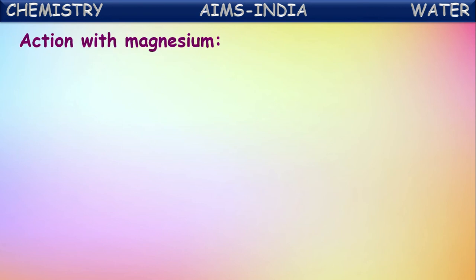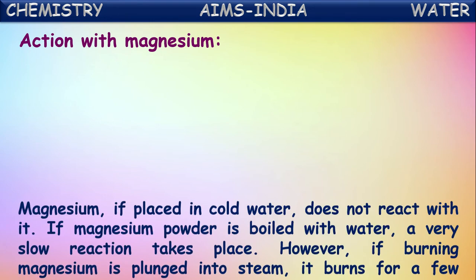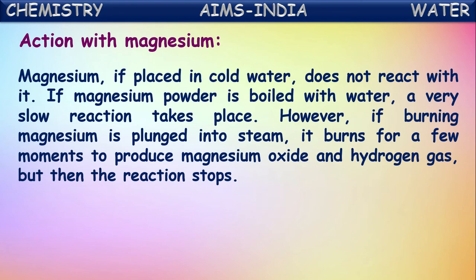So here, action of magnesium with water, or action of water on magnesium. Magnesium, if placed in cold water, does not react with it because it is somewhat less reactive than the highly reactive metals sodium, potassium, and calcium. That's why it won't react with the cold water. If you take magnesium powder with boiled water, meaning hot water, a very slow reaction takes place.